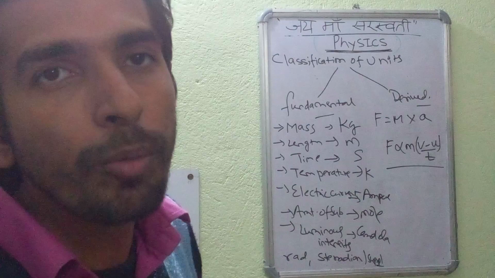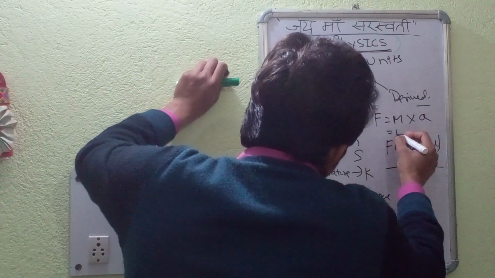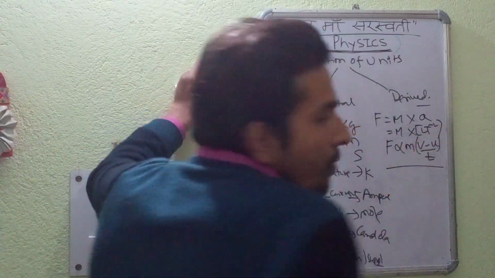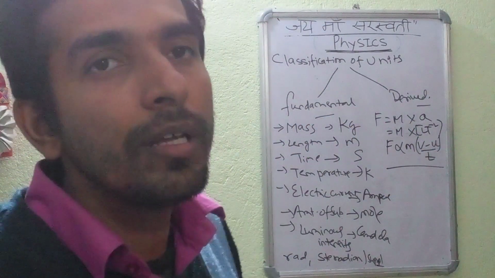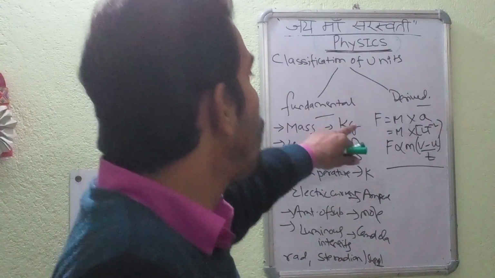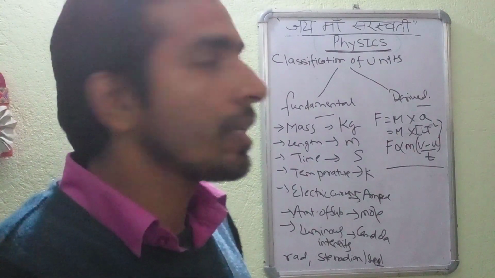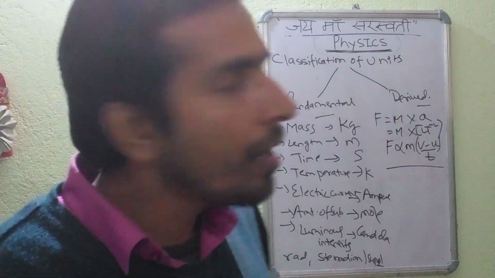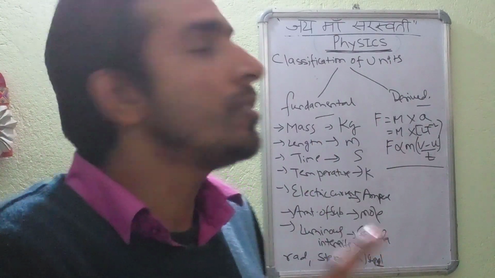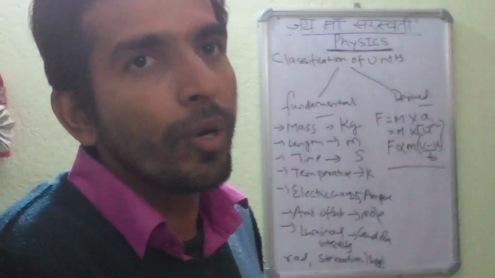It is a result of the product of mass and acceleration. Mass is M, and acceleration is LT^-2, that is change in velocity by time. So we derived the unit of force as a result of multiplication of two quantities: one of the fundamental units, mass, and acceleration, which is the result of operations between two quantities, length and time, that are also fundamental quantities.